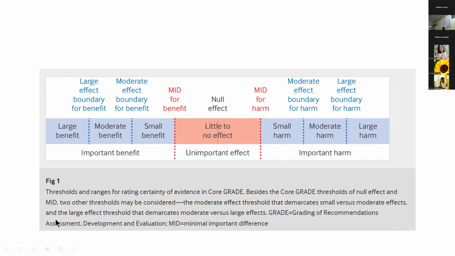If your estimate falls above the threshold for minimal important difference, then you say it has some benefit. If it falls on this side of the harm threshold, then you say there is some harm. But if your estimate falls anywhere in this orange line, you say that there is no important benefit. Similarly, you can also define thresholds for moderate benefit and large benefit, as well as thresholds for moderate harm and large harm.